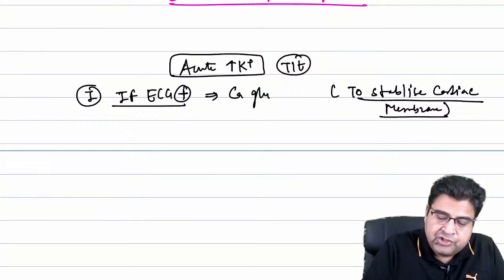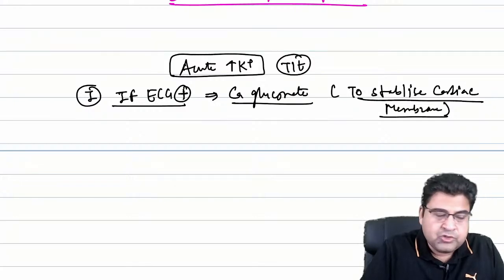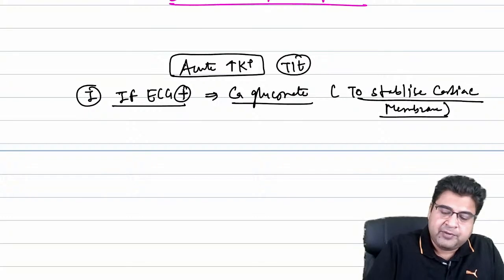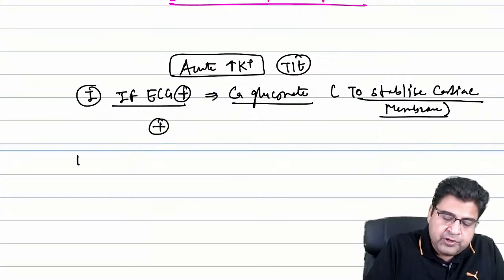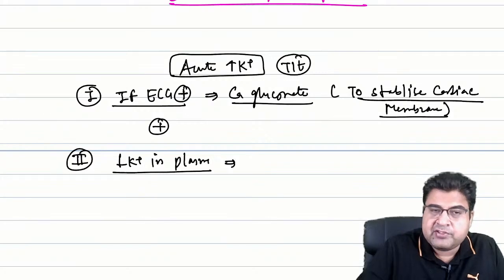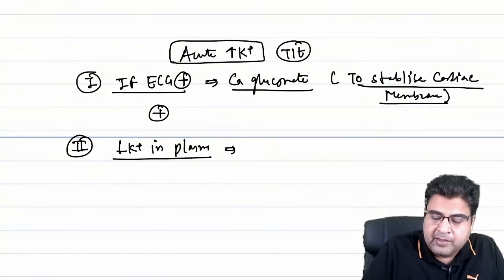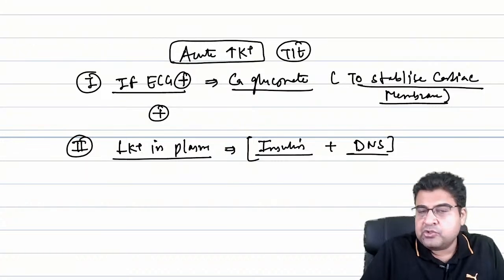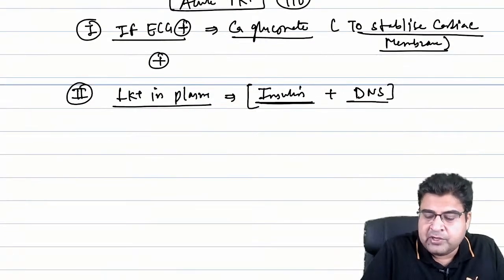We will give calcium gluconate to the patient. Calcium gluconate is a medicine that is given to stabilize the cardiac membrane. But along with calcium gluconate, which medicine is given to reduce the level of potassium in plasma? The name of the drug is insulin. Insulin is given to the patient by IV route along with the dextrose.